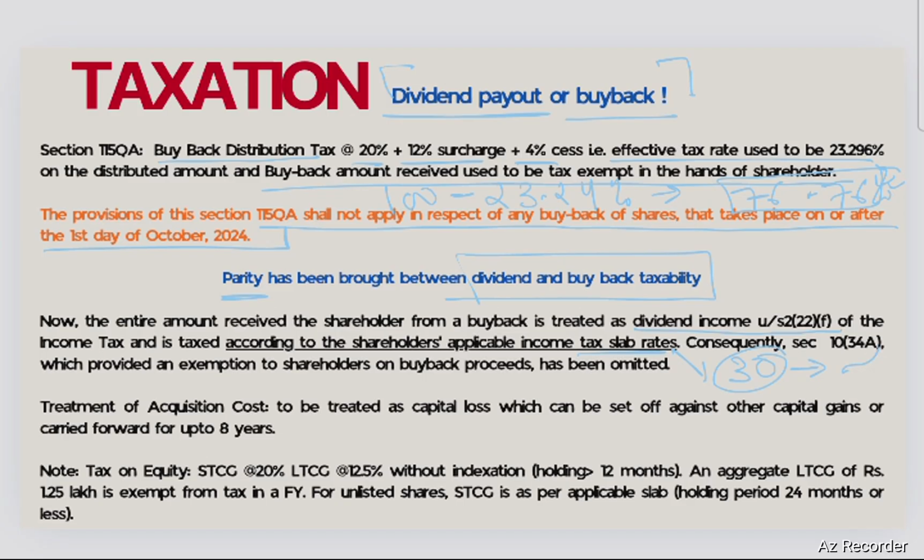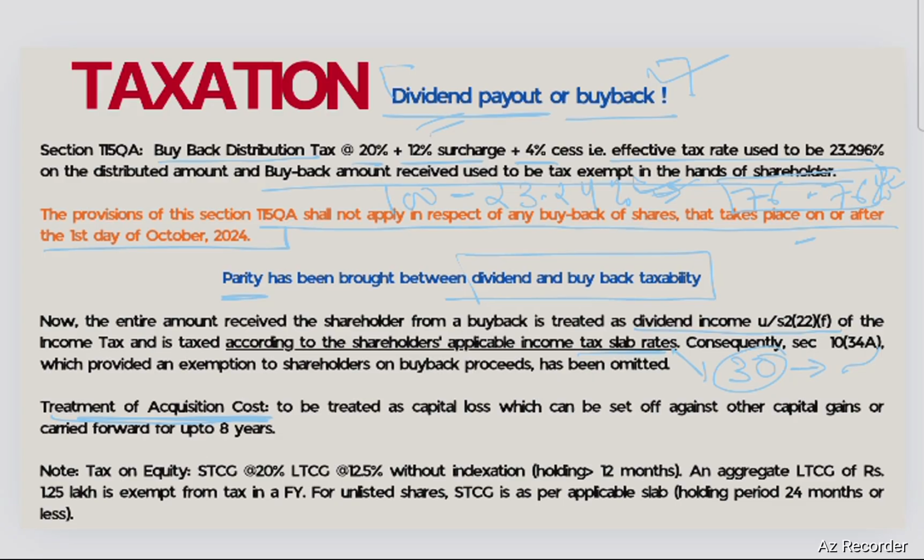So as a result, companies or promoters found buyback more tax lucrative as compared to dividend payout, because there you only need to deduct this much, 23.24%, whereas if it goes to your high tax bracket, then dividend payout may not be lucrative. So that arbitrage, that gap, has been done away with by the insertion of this provision. So what will be the treatment of acquisition cost there?